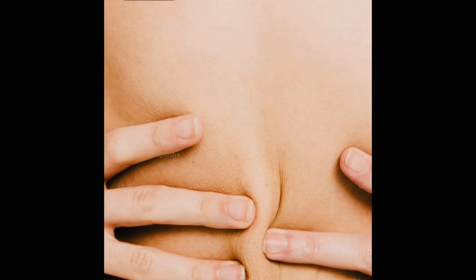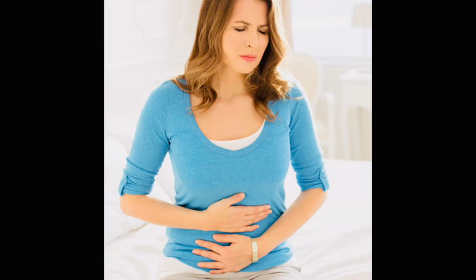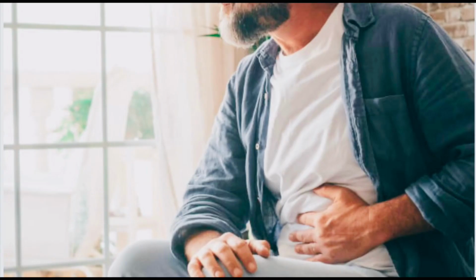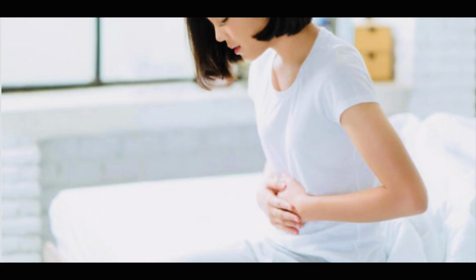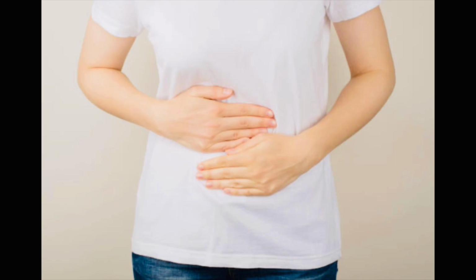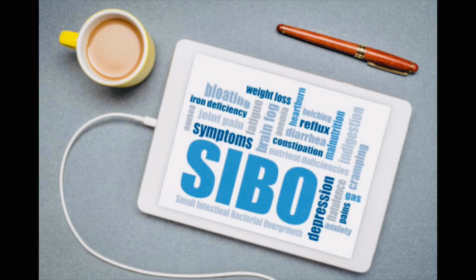Causes of SIBO include, as stated, low levels of stomach acid, an imbalance of good and bad bacteria, slow movement of the digestive tract, and inflammation. Risk factors can include recent surgery or treatment with a course of antibiotics that may create an imbalance of good and bad bacteria. Also, low thyroid, diabetes, kidney problems, and excessive alcohol use can also be a cause.